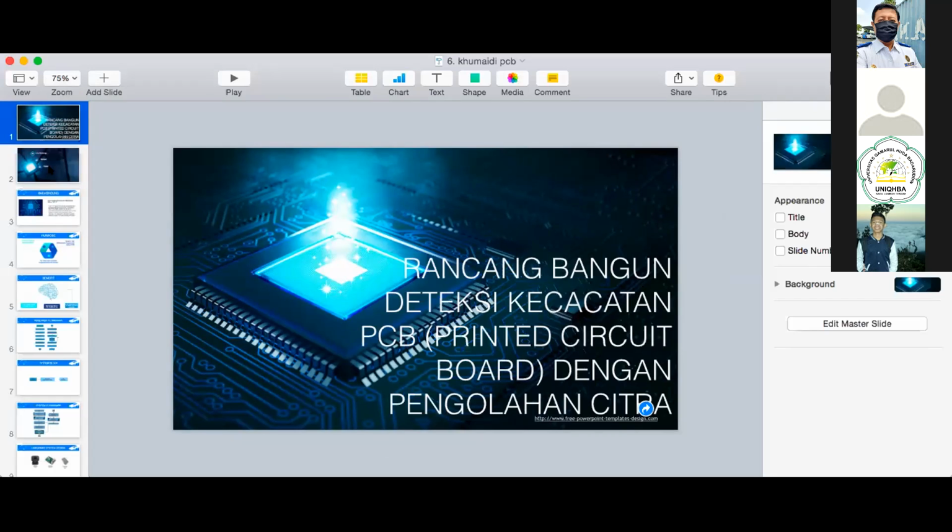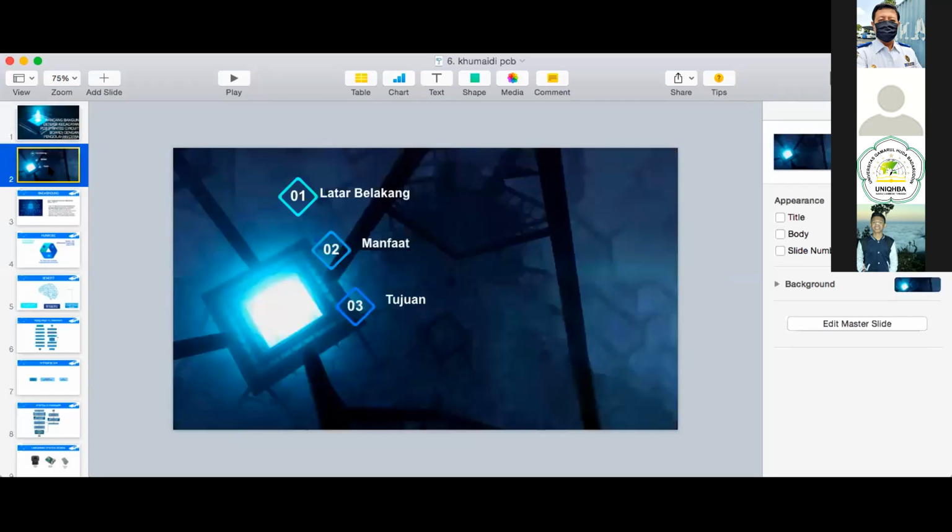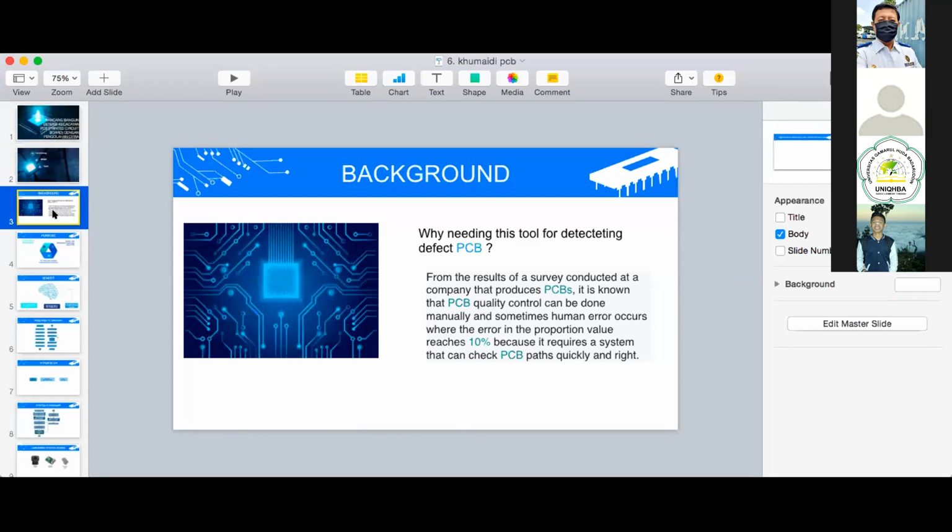Okay, good afternoon, everybody. Now I will present my research entitled PCB defect, prototype of PCB defect detector. First, I want to explain the background. Next slide. The background: why we need this tool for detecting PCB defects.